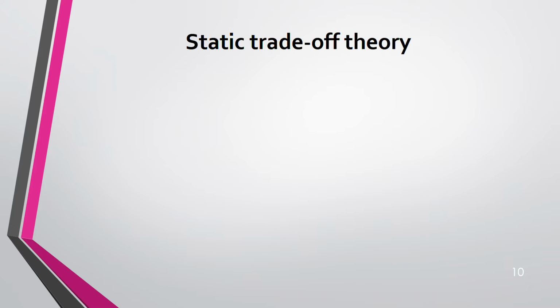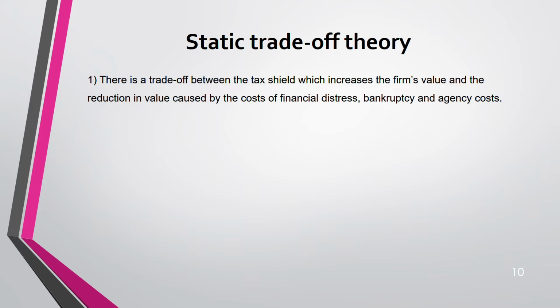Then the static trade-off theory. Static means one point at a time. What is static trade-off theory? There's a trade-off between the tax shield. See, because of that tax shield that you are getting for the debt, it increases firm's value, right? But on the other hand, just now we saw that there is a reduction in value also of that firm. Why? Financial distress, bankruptcy, agency cost. So you need to trade off between these two things: advantages versus disadvantages.